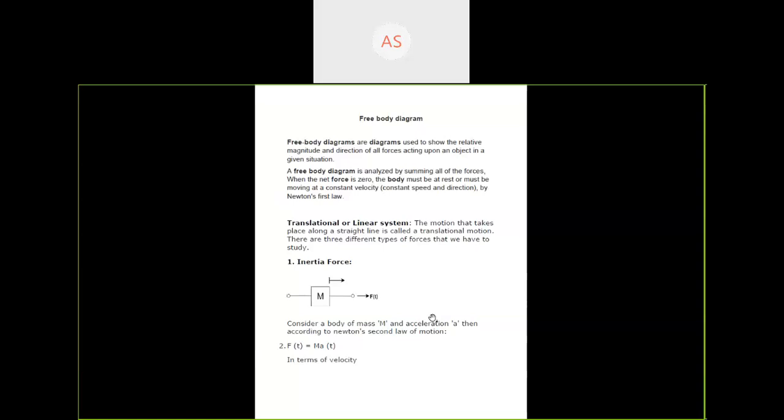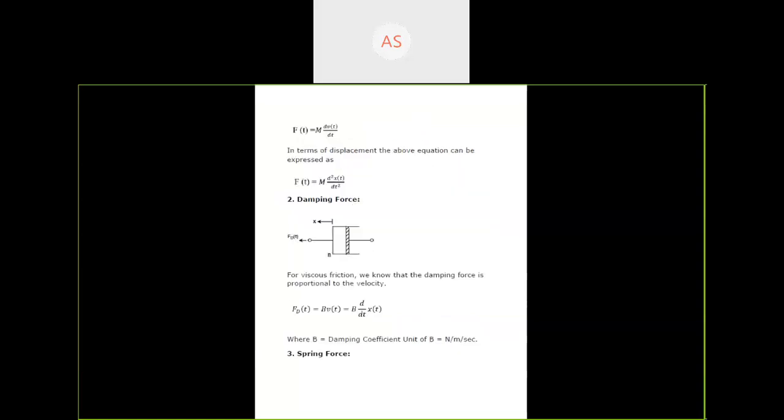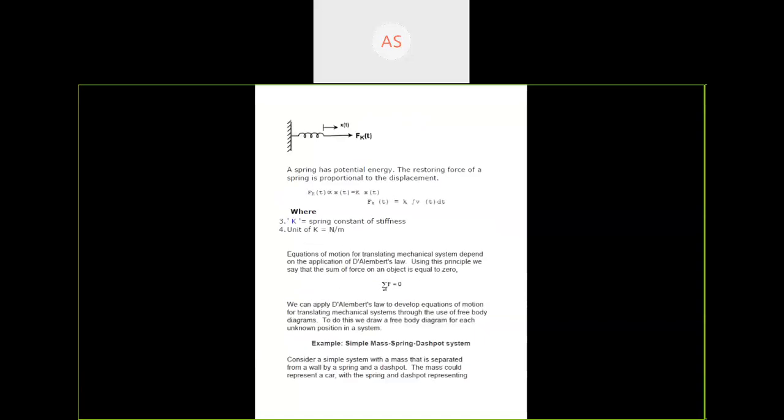Translational linear system: F is equal to ma, or F is equal to m dv by dt, or F is equal to m d square x by dt square. Damping force is equal to beta dx by dt, and spring force is equal to kx. The equation of motion for a translating mechanical system depends upon the application of D'Alembert's law. Using this principle, we can say that the sum of forces on an object is equal to 0. Summation F is equal to 0.